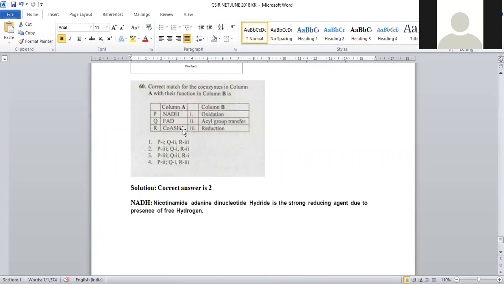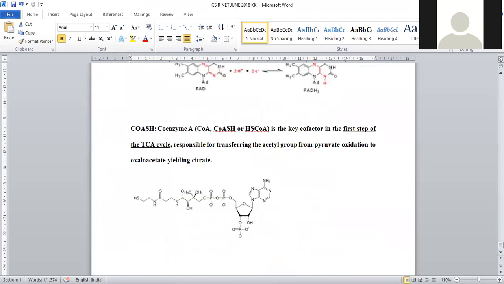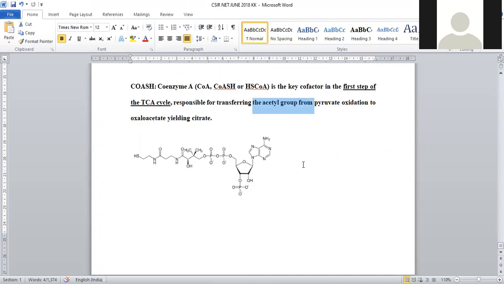Next is about coenzyme A-SH. Coenzyme A is an important material in the TCA cycle, and it is very essential for acyl group transfer. So the acetyl group can be transferred by using this coenzyme A. Here is the structure of coenzyme A, with a terminal SH functional group, and it is the best example of a nucleotide. A purine base is present, a carbohydrate sugar moiety will be there, and the phosphate will be there.